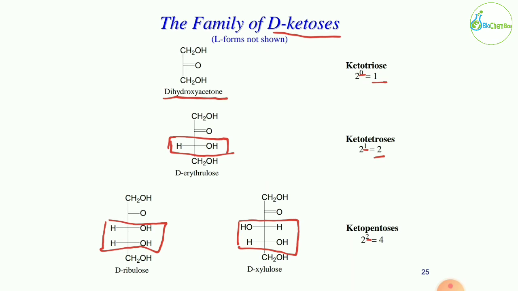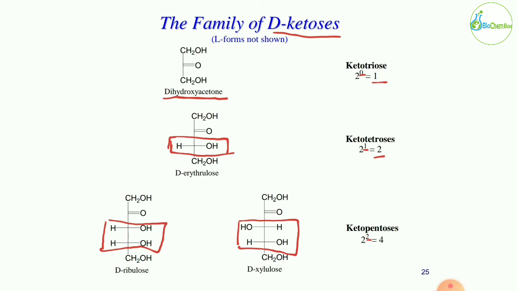Okay, so in the ketotriose form, 2 raised to n, or 2 raised to 0, is equal to 1. Why 0? Because there are no chiral carbons present in the ketotriose form. Okay, so the first sugar that we are going to look at is dihydroxyacetone. Okay, dihydroxyacetone has 0 chiral carbons in the structure, so only one form is there. So there are no D forms and L forms of that, right?